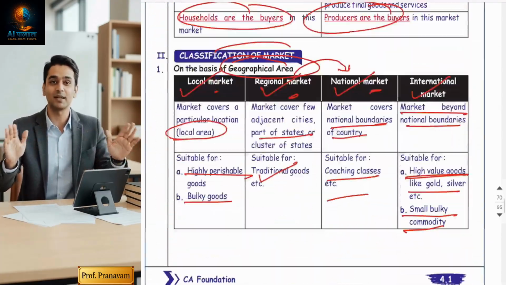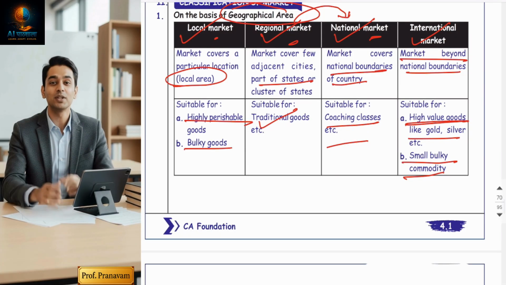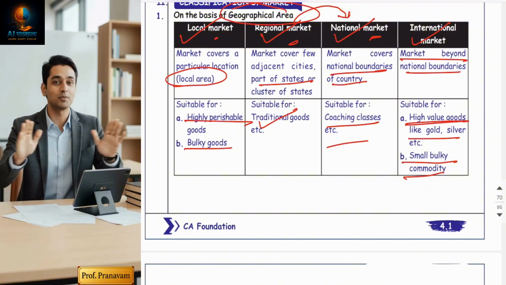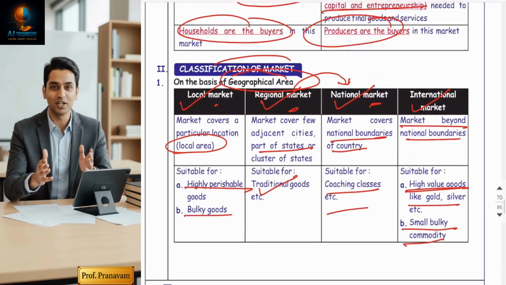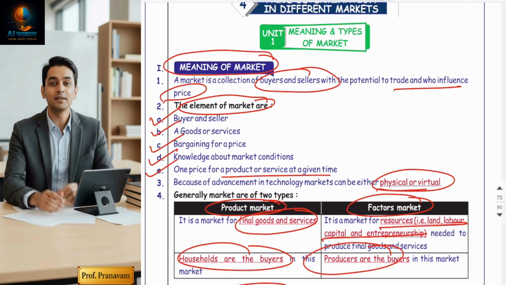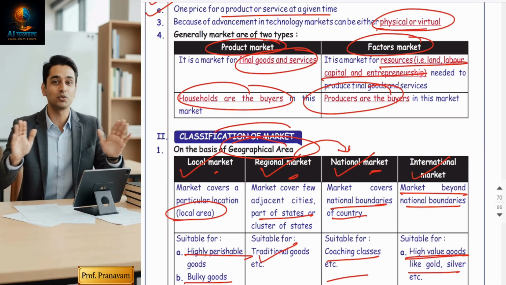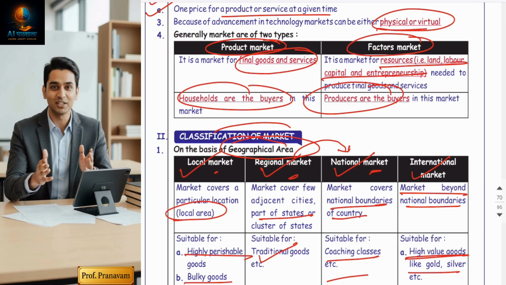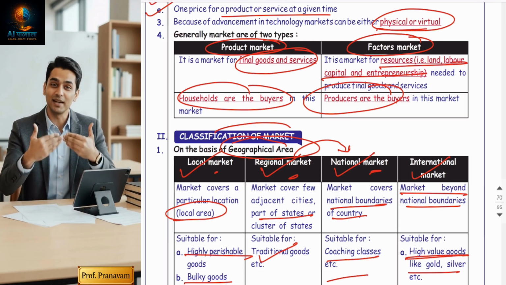Hope you got it. Let's revise it with a quick revision. What is market? A system of exchange between buyers and sellers. Second, elements. What are the elements? Buyers, sellers, goods and services, price, bargaining, knowledge, and one price. Now, classifications are done on the basis of commodity and area. Commodity means factor and product market. Area means local market to international markets. Time basis: short term, long term, very short, very long.